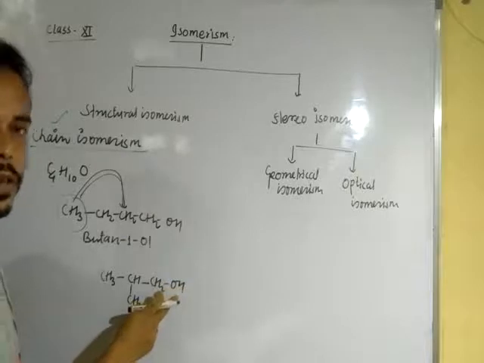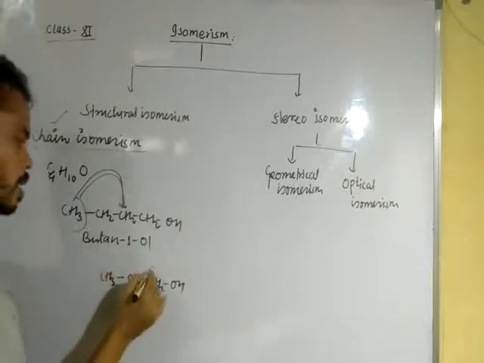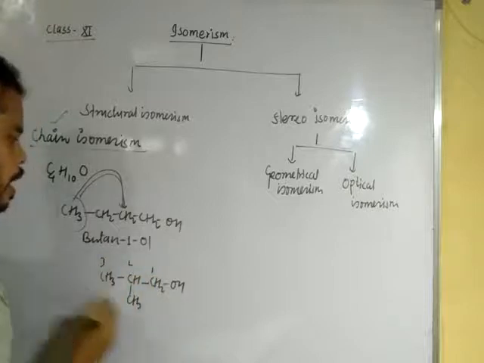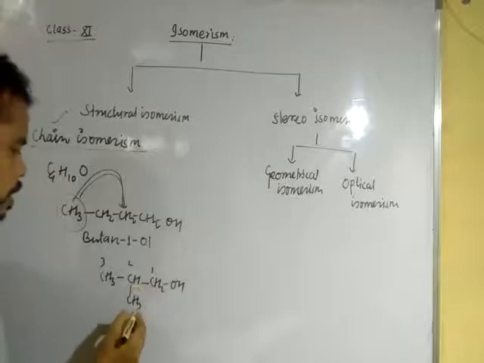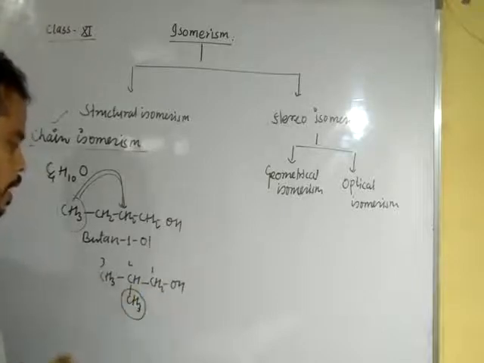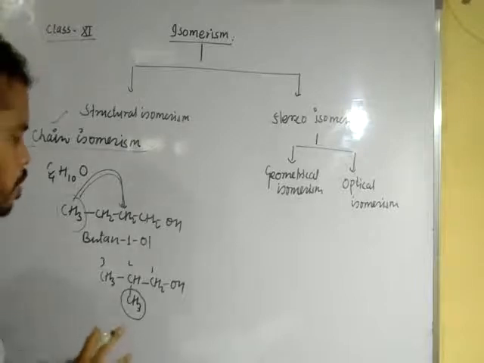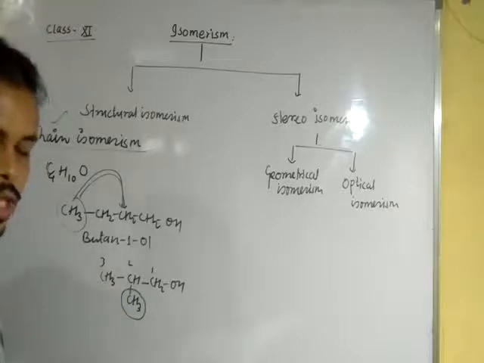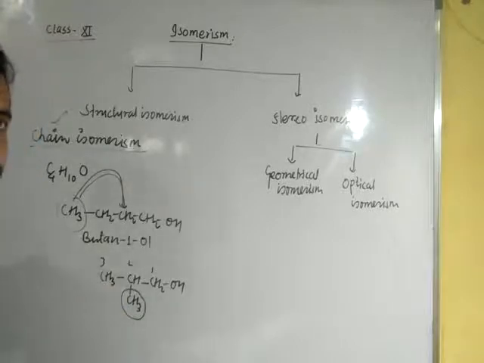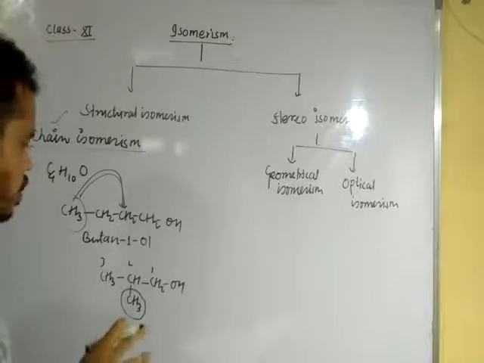Because this is the major functional group, we have to number the carbon from this side 1, 2, 3, and the longest chain contains 3 carbon atoms, and one branching is forming here due to the shifting of carbon atom. When the position of carbon atom is changed in the skeleton, they form chain isomers. Okay, dear student?